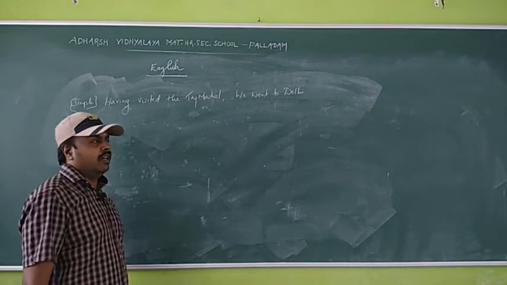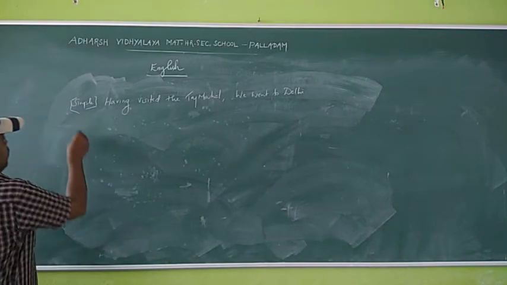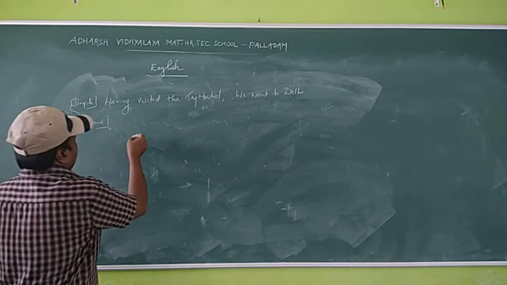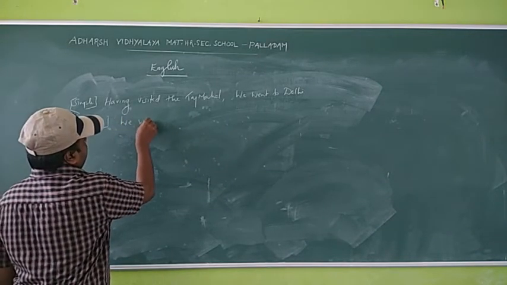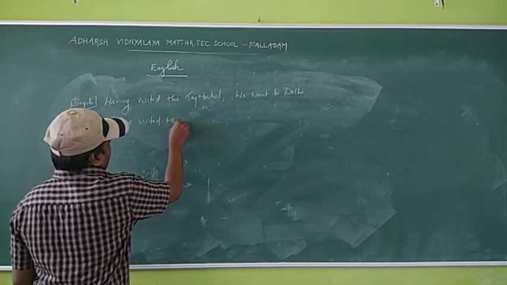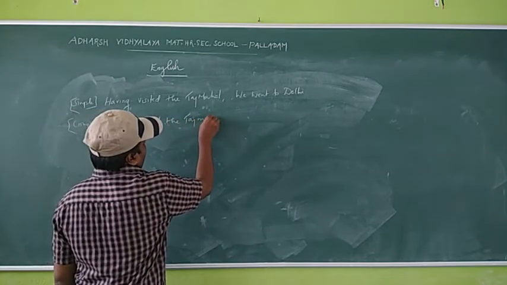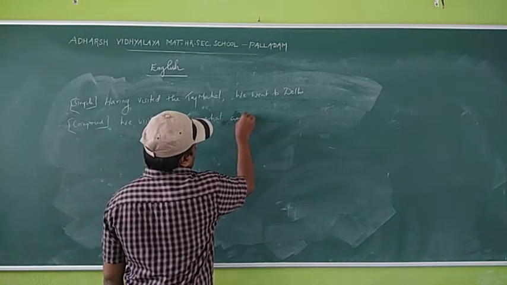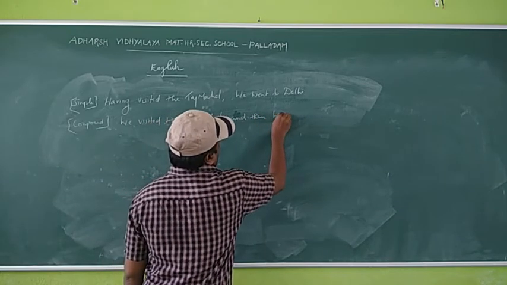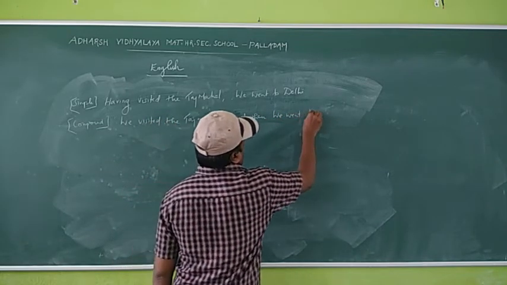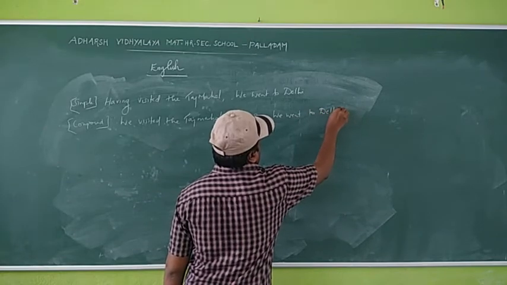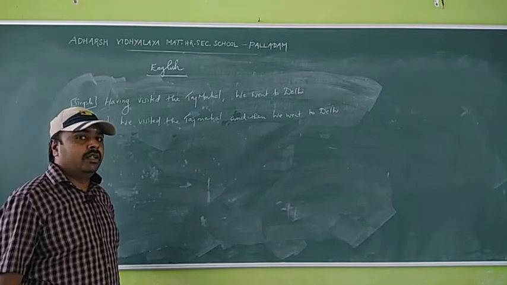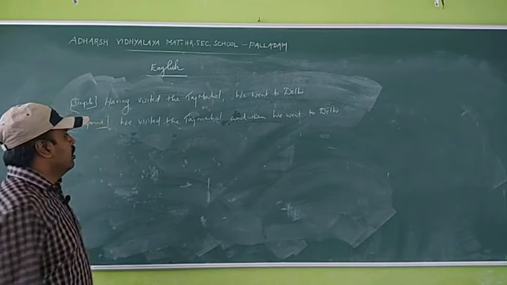Compound sentence: we visited the Taj Mahal and then we went to Delhi. Okay.